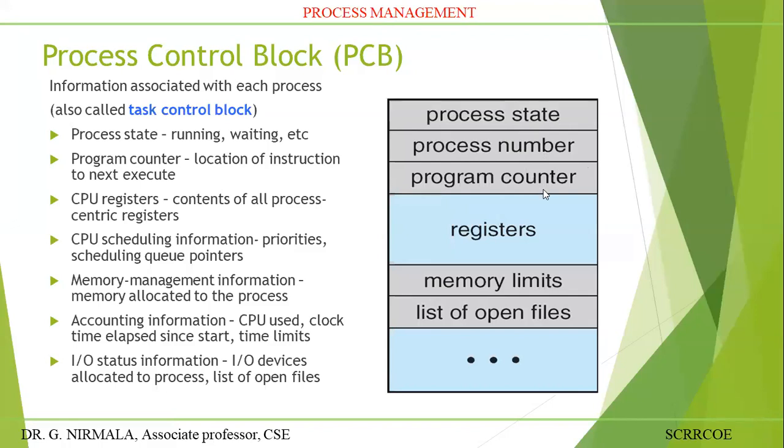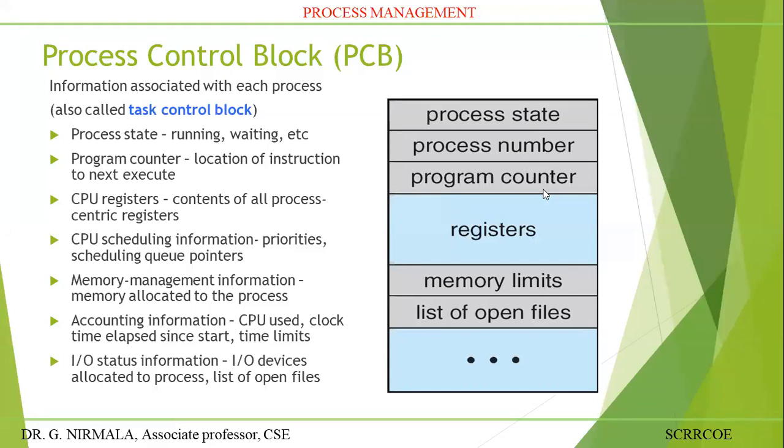Then the program counter, which is the location of the next instruction to be executed. The value will be updated. Registers, all general purpose registers. Memory limits, list of open files. Another name for PCB is task control block. It means the entire information associated with each process is called the PCB, or you can say all the process attributes are placed into the